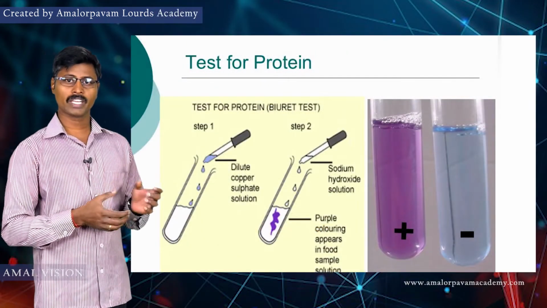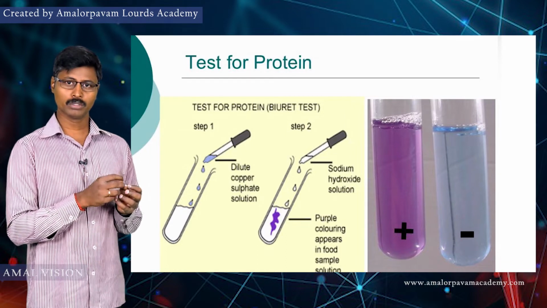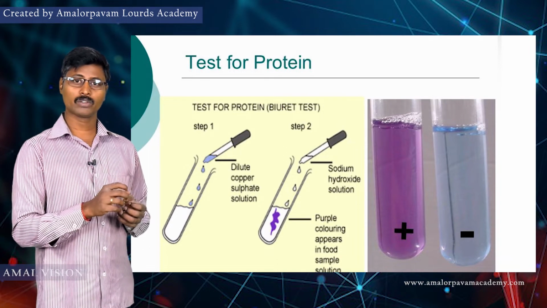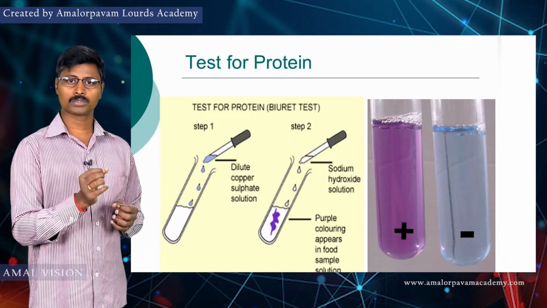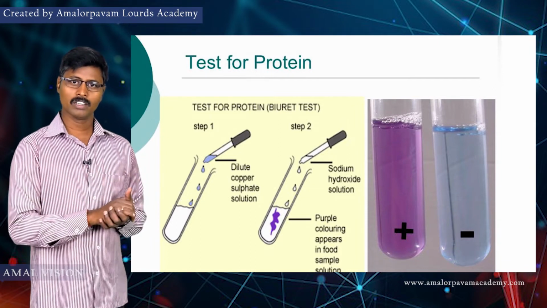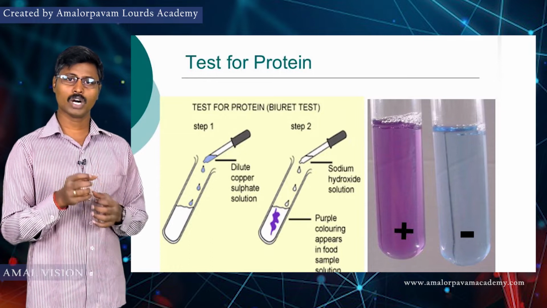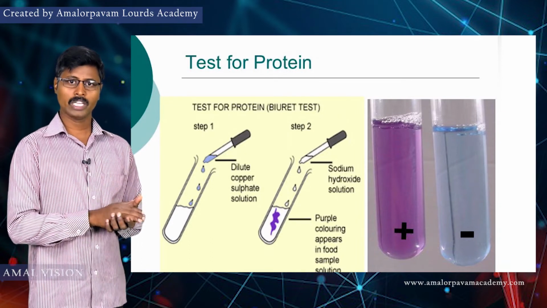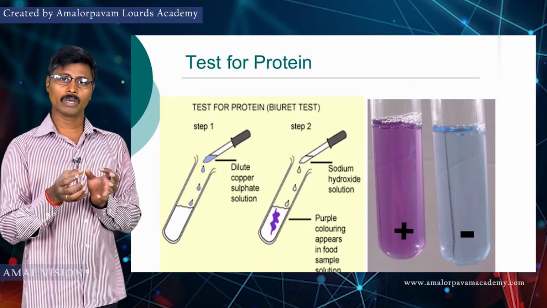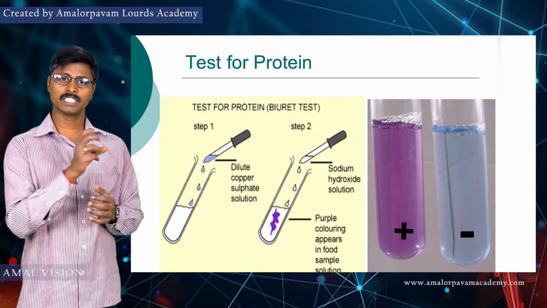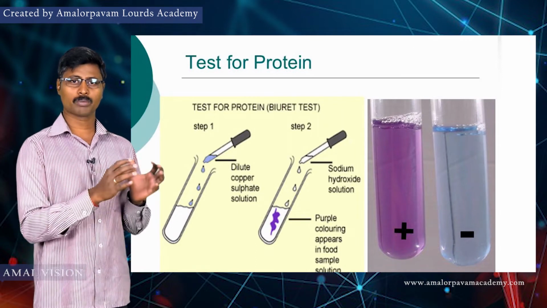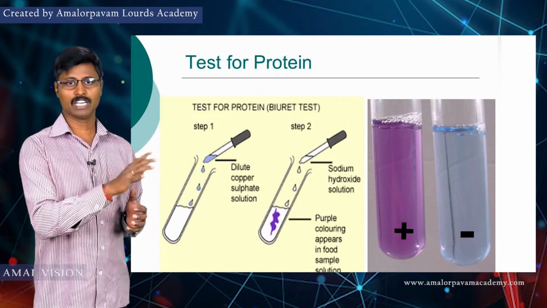Next, we will take a small quantity of food sample in the test tube, add a small amount of water and shake it well. After that we will add 2 or 3 drops of copper sulfate solution and also shake it well. After that we will add 10 drops of caustic soda solution. Leave it for a few minutes. It slowly turns into a purple or violet color in the test tube. This purple or violet color indicates the presence of protein in the given food sample.